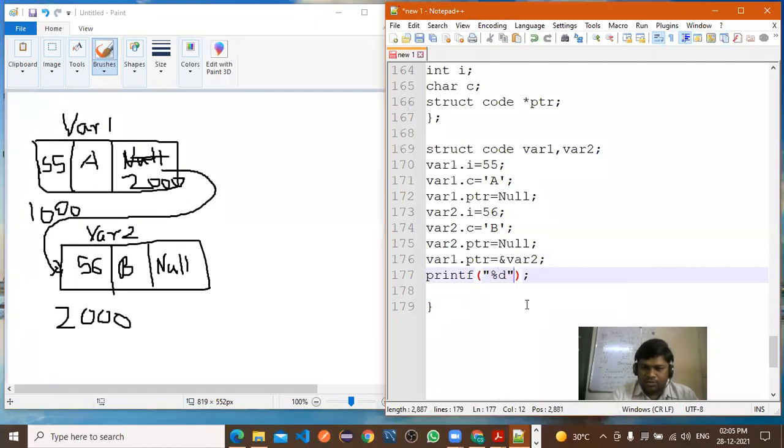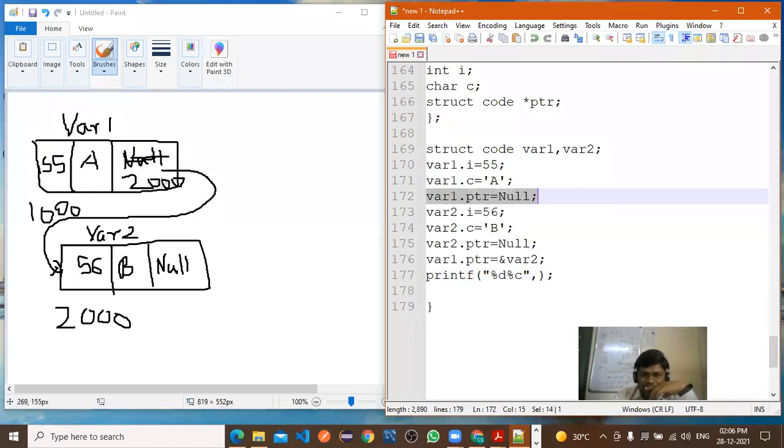%d, %c, comma. How to print? Yes, repeat once again, sir. Yes. So which part you want to repeat? So this one. So suppose previously, what you have assigned to this pointer? var1.ptr is equal to NULL.